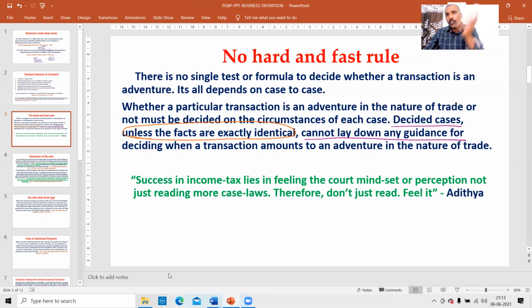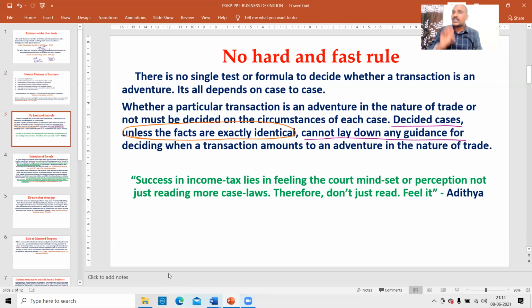Past case laws may not apply to your circumstances unless the facts are exactly identical. Identical, not even similar. Then only you can copy the previous case law. Otherwise, you cannot blindly copy it. Then it's of no use reading 1,000 case laws, or 100 case laws. Do you understand? Unless the exact facts match, the previous case law is of no use.